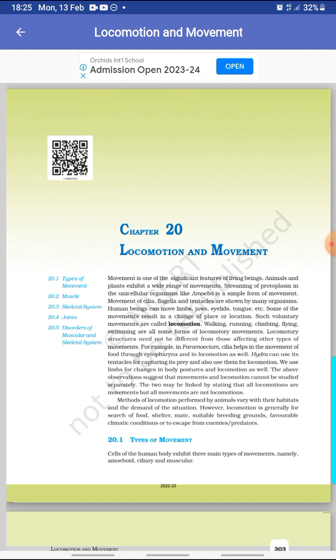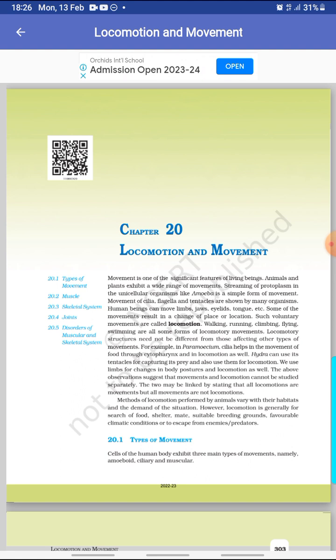For example, in paramecium, cilia help in the movement of food through the cytopharynx, and in locomotion as well. Hydra can use its tentacles for capturing the prey and also use them for locomotion. We use limbs for changes in the body posture and for locomotion as well. The above observations suggest that movements and locomotion cannot be studied separately. The two may be linked by stating that all locomotions are movement, but all movements are not locomotions.